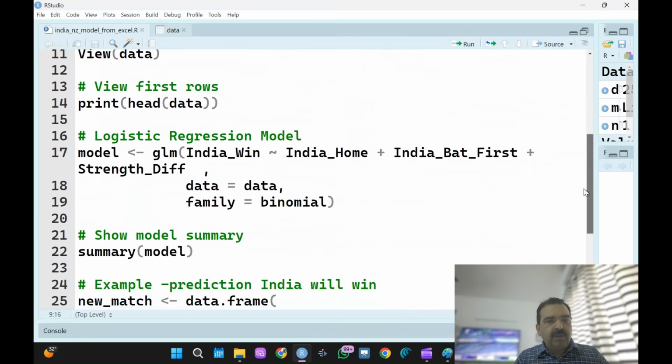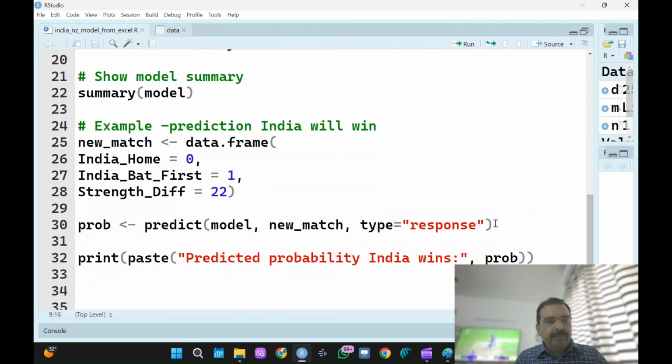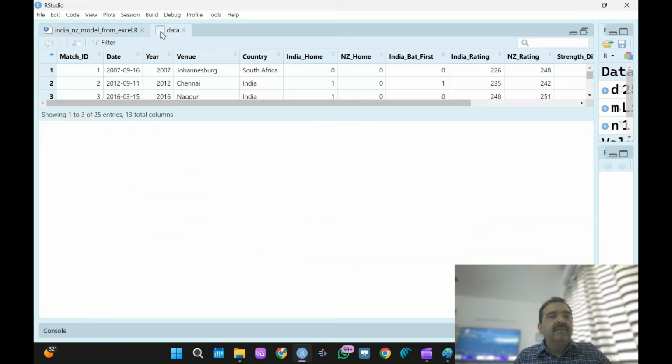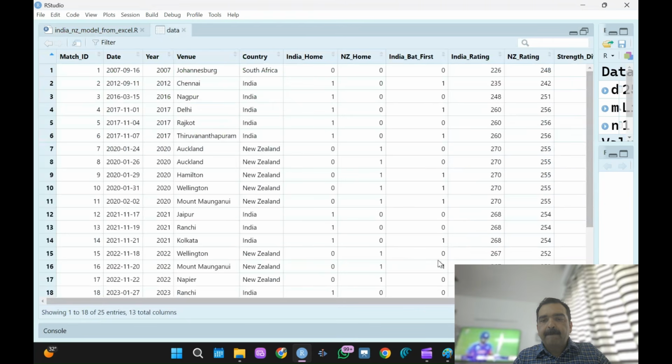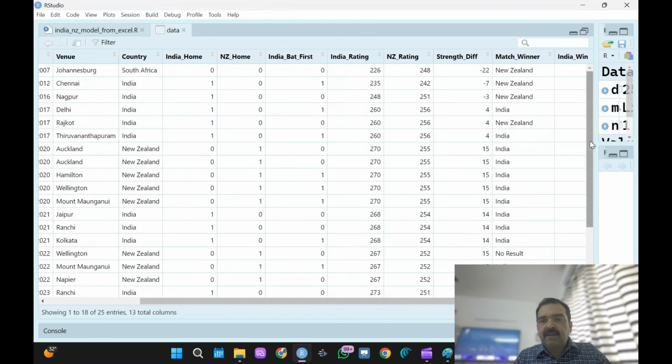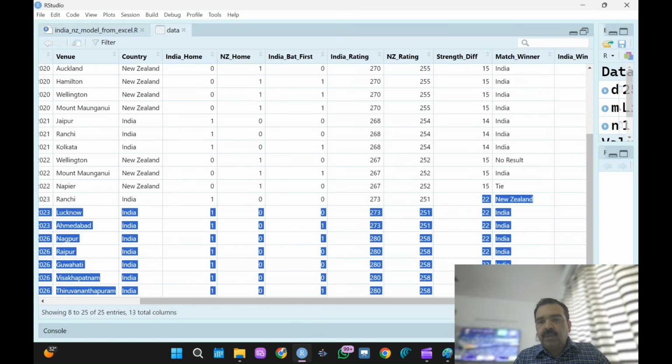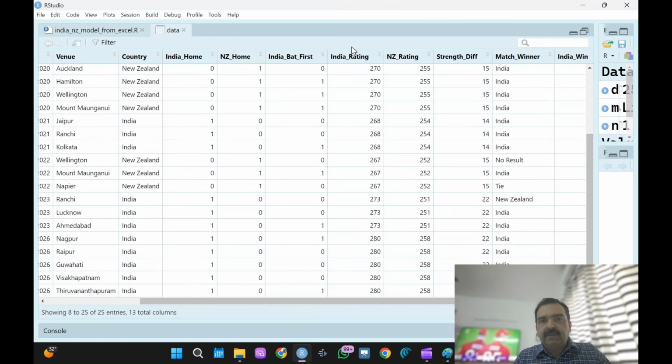I made this model and then the summary, and then I've made a new object by data.frame. In that I say India home is 0. I'm considering this scenario. 0 means India will not bat first. And strength difference is 22. You can see how the strength difference has come. In the last few years, it is 22. I've subtracted the ratings of India minus New Zealand, which is almost coming to 22.